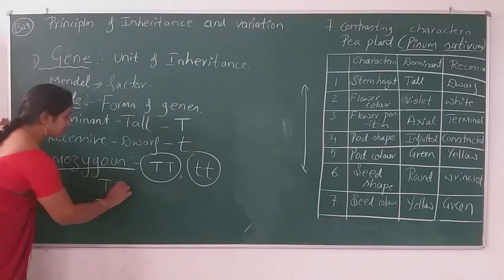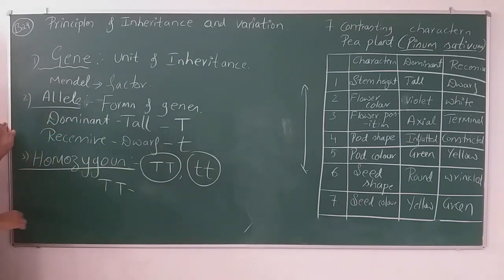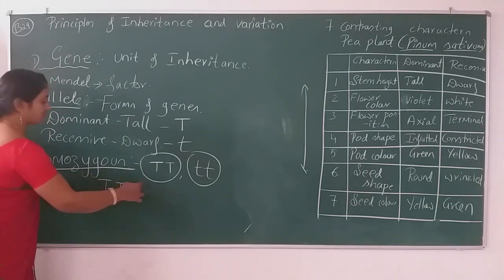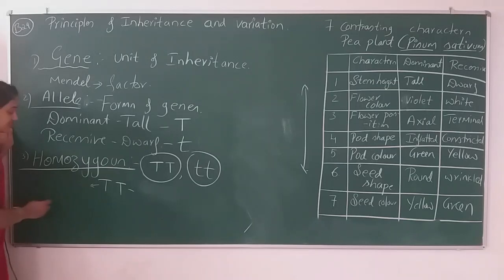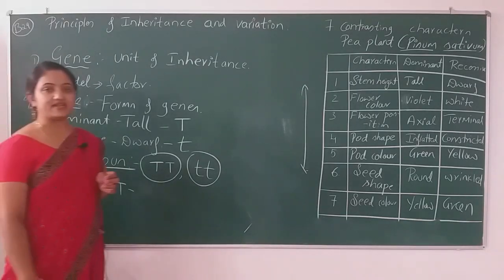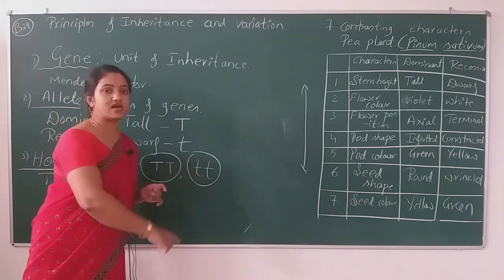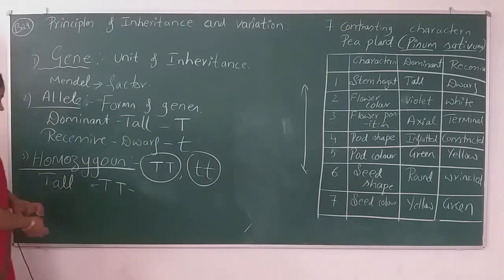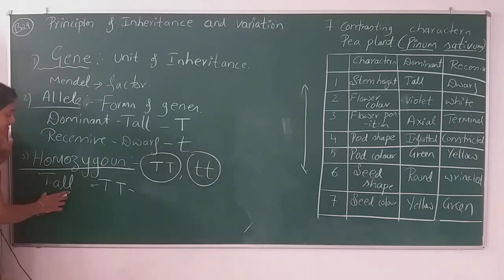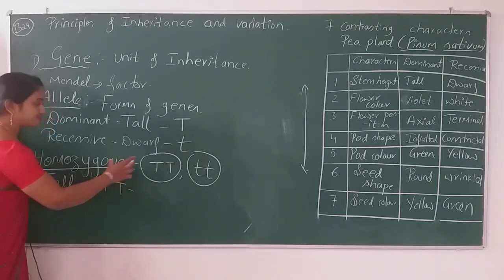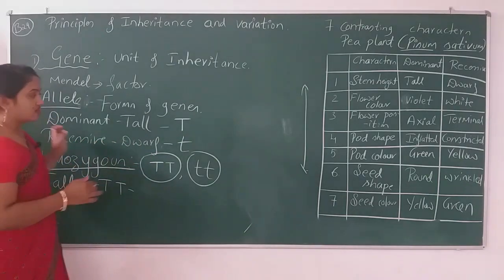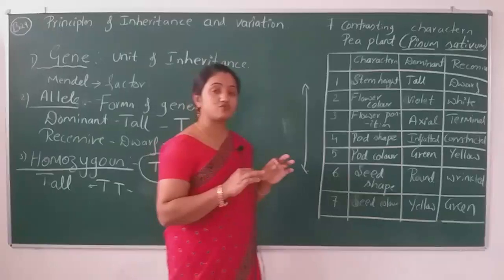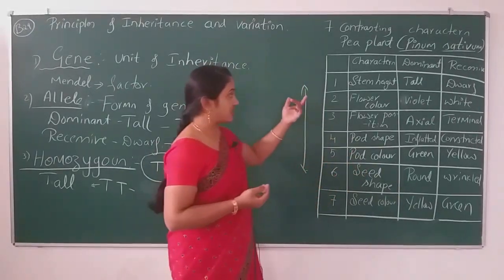So for capital T, how can we write the appearance or characters of this letter? Capital T indicates the tallness, the height of the plant. I am just giving the example by taking capital T, small t. It is not compulsory to explain homozygosity and heterozygosity only by taking the height of the stem.